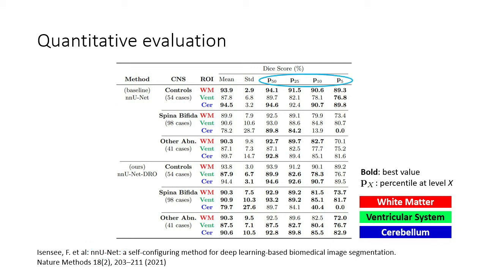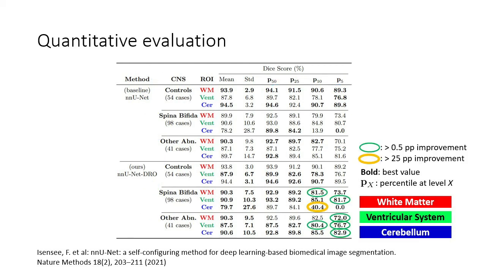The evaluation is performed using the Dice score, but not only the mean and the standard deviation. In addition, we report several percentiles that are measures of risk. The evaluation is also stratified between controls, spina bifida, and other central nervous system abnormalities.